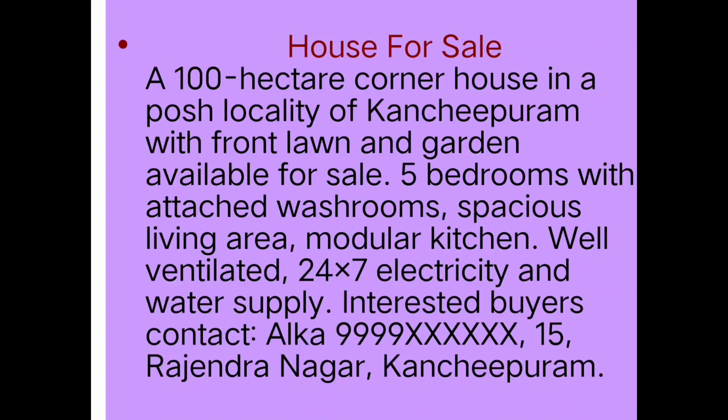5 bedrooms with attached washroom, spacious living area, modular kitchen, well ventilated, 24 into 7 electricity and water supply. You must see that whatever description of the house we are giving, we are using commas: 5 bedrooms with attached washroom, spacious living area, modular kitchen, well ventilated, 24 into 7 electricity and water supply, because you have a very limited word limit, so you have to follow that.